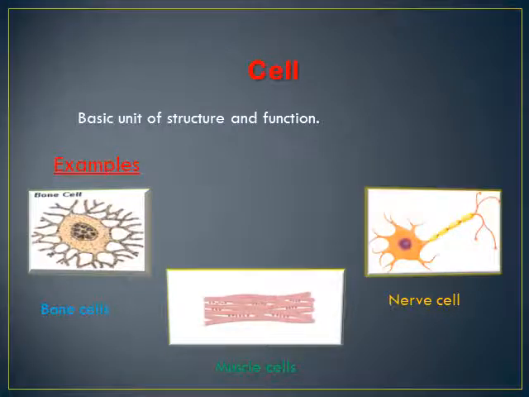The first level is the cell. So what is the cell? Cell is the basic unit of structure and function of the human body, and in other words it is the basic unit of life. An entire human body is composed of different types of cells, and here are some examples of the cell: the bone cells, the nerve cells, and the muscle cells.